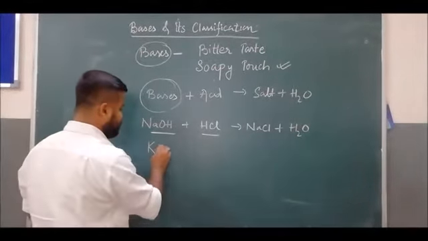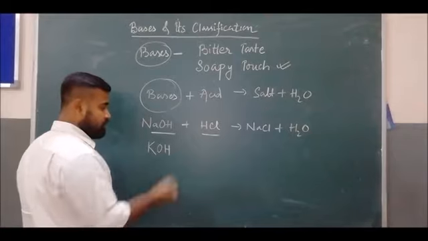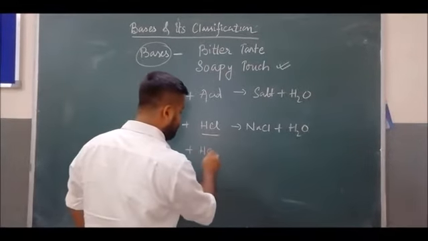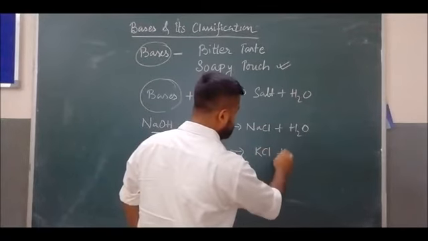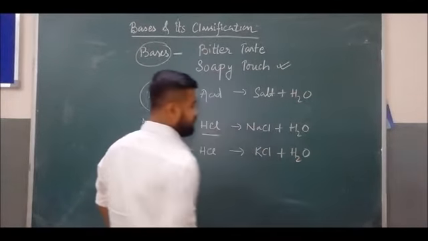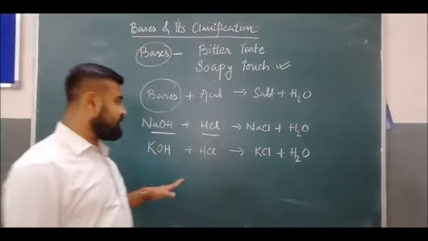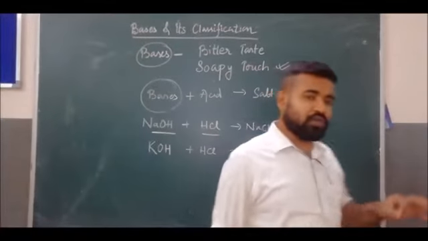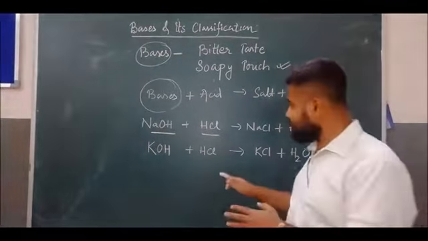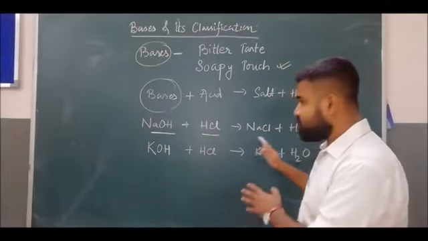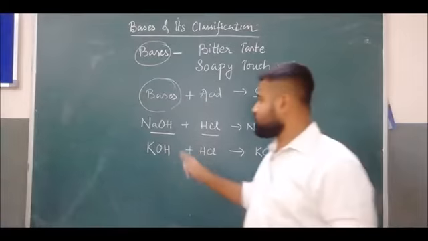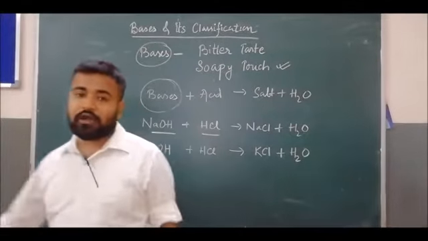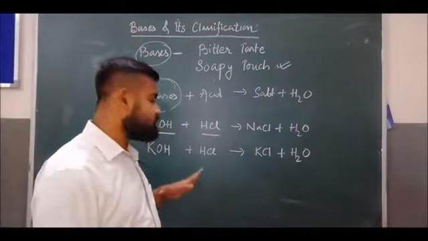Similarly, KOH reacts with hydrochloric acid and gives KCl plus water. In this way, the substance which reacts with the acid and gives the corresponding metal salt plus water as a byproduct is called a base.